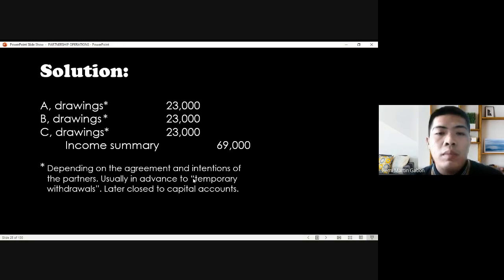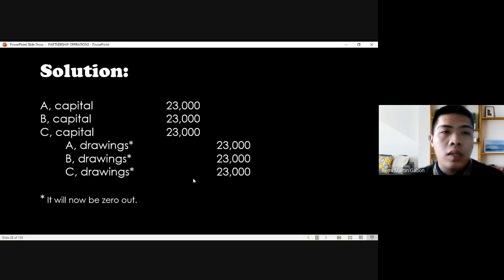So it could be temporary advances. Debited to drawings, and afterwards they can have it debited to capital account. So the debit to drawings and later on credit to the drawing account will zero out the balance in the drawing account, thereby yung effect decreasing the capital accounts. Take note, drawing accounts are being closed to capital account regardless of the balance of the drawing account. It will be closed later on to the capital account.